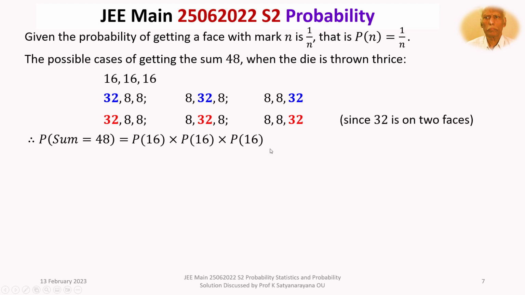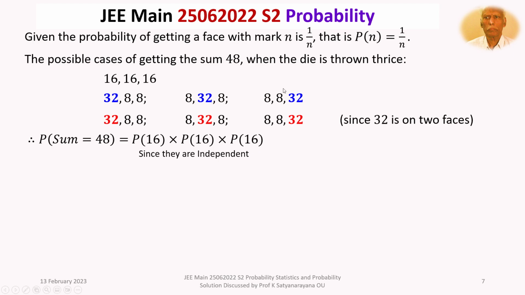Why multiplication? Because these events of getting 16 on the face are independent. That means getting a 16 on the first throw will not influence the outcome of getting 16 in the second throw. So they are independent. Therefore the multiplication is to be done.